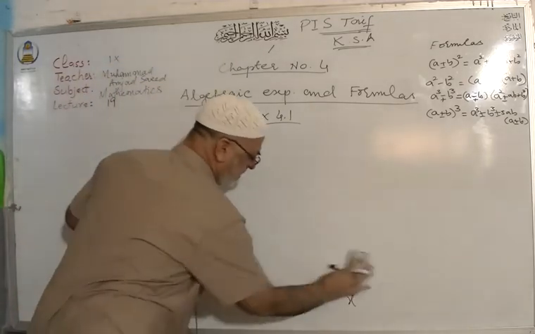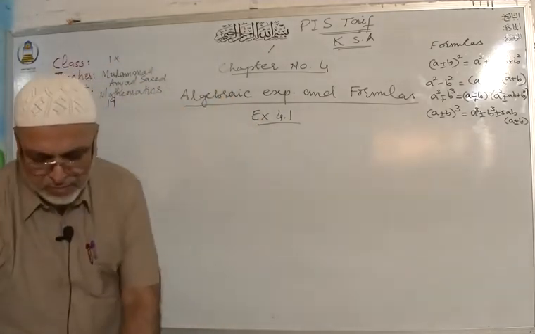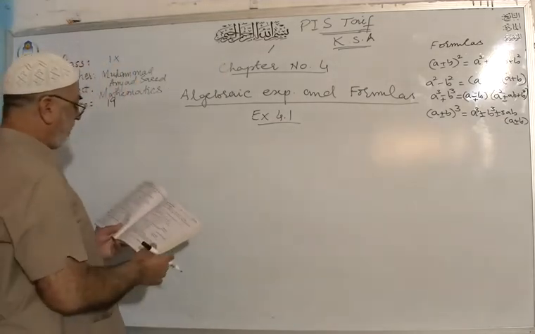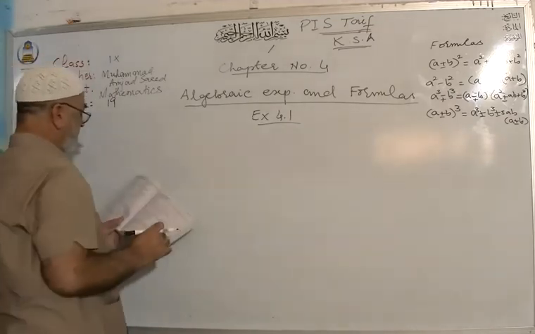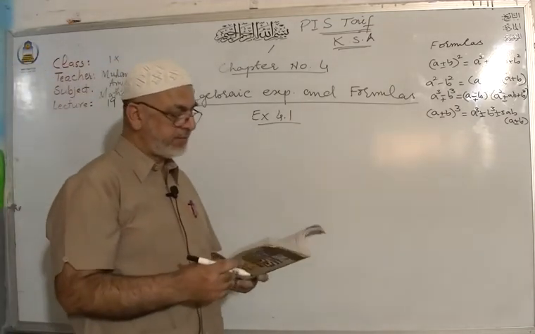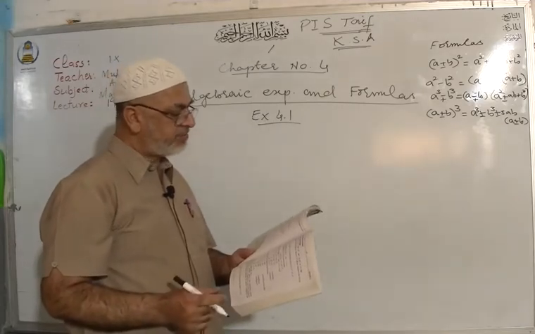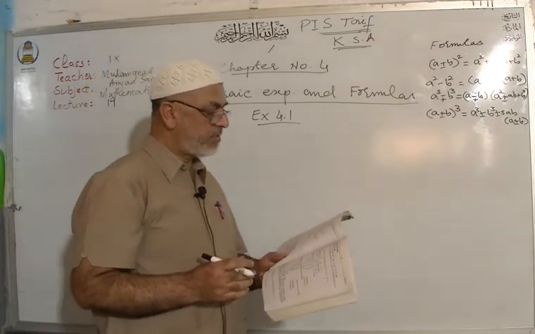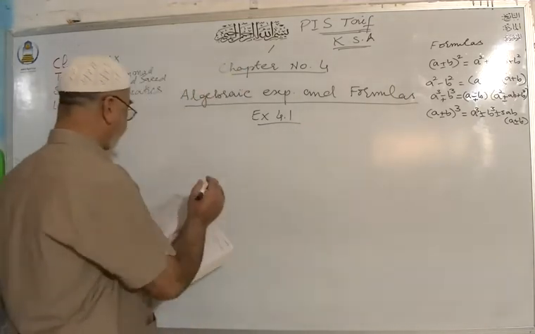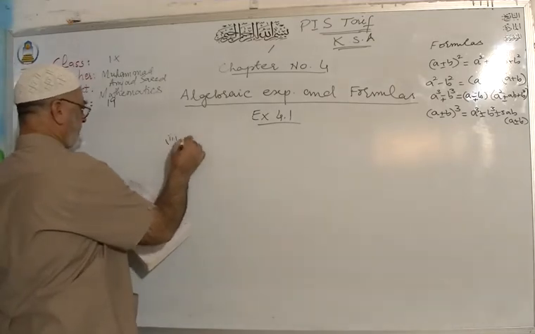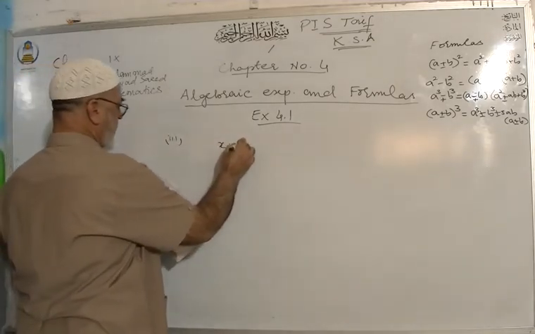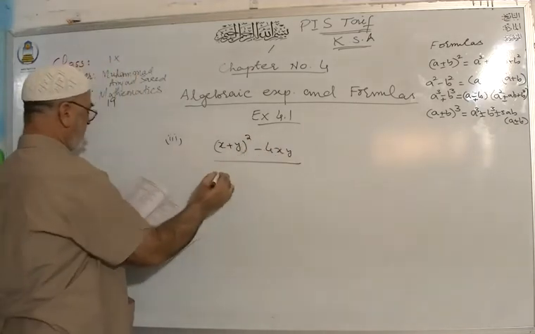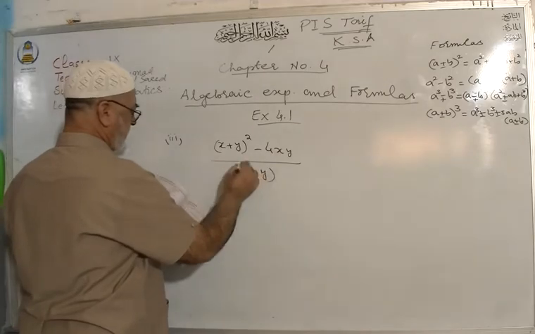After that, we will use actually different formulas. For example, we have part number 2, 3, and 4, and I think it is better to check part number 3. X plus y whole square minus 4xy divided by x minus y whole square.